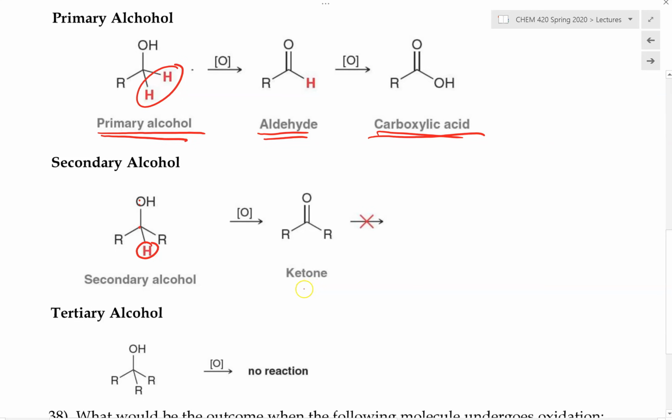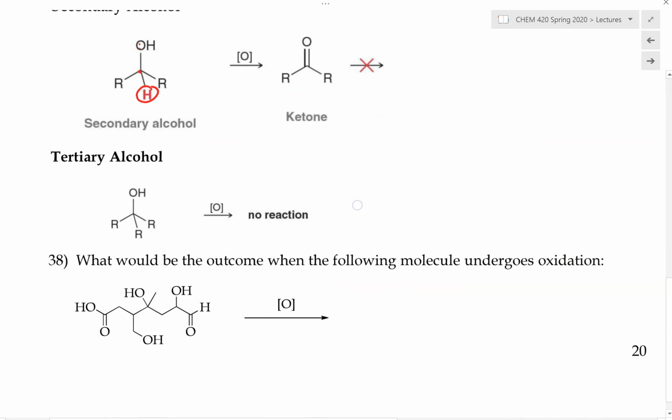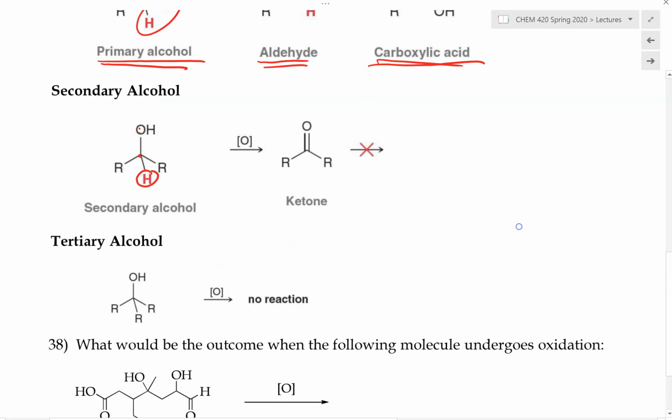So please recognize that in the oxidation reaction, the alpha carbon gets one of its hydrogens removed, and we are forming a double bond between the carbon and the oxygen to become whatever corresponding carbonyl derivative it may be. Versus if we have a tertiary alcohol, in this case there is no alpha hydrogen, so it cannot be oxidized in the traditional sense. So that's how we can recognize whether an alcohol would undergo oxidation reaction or not.